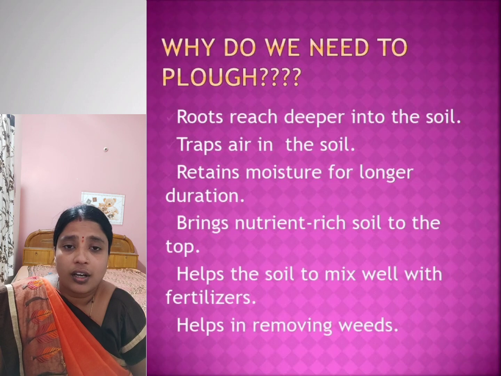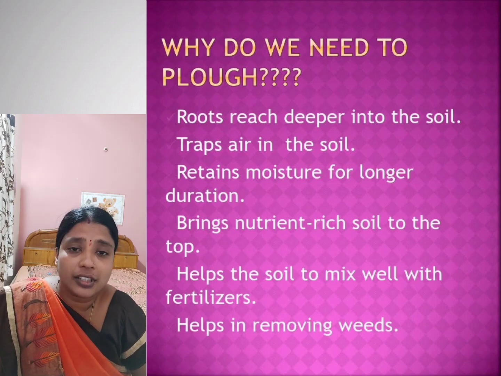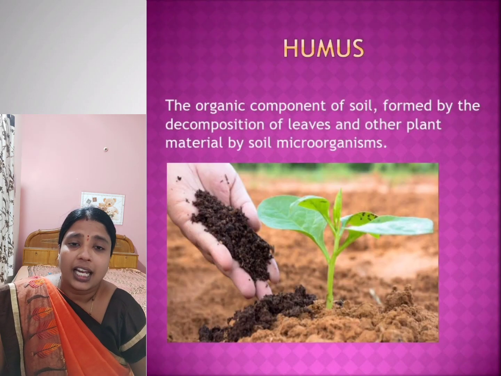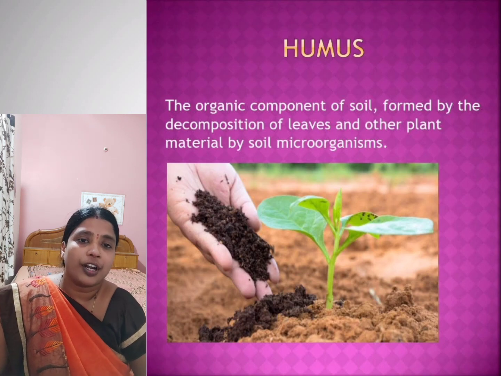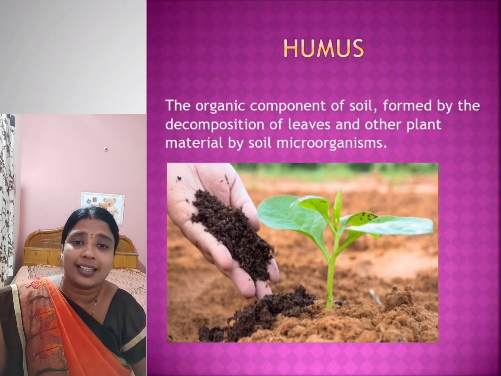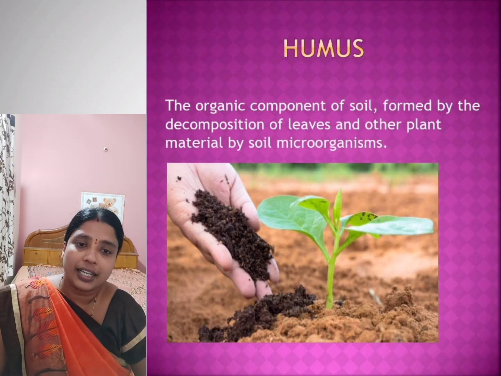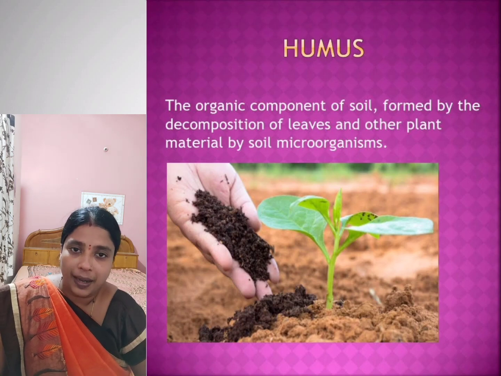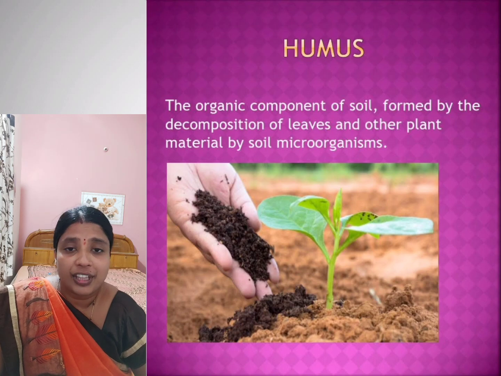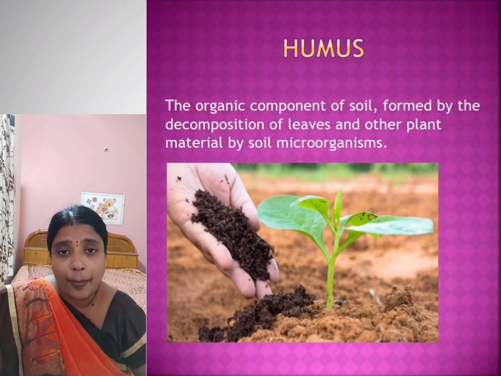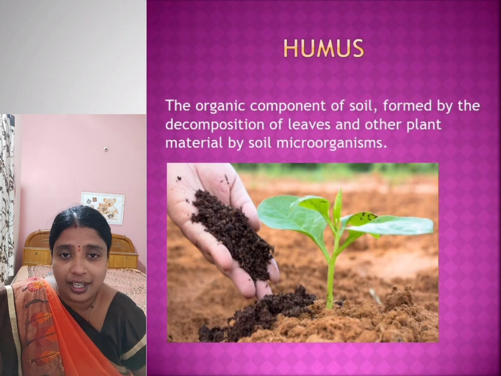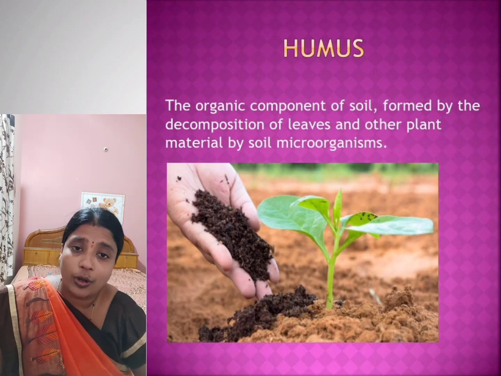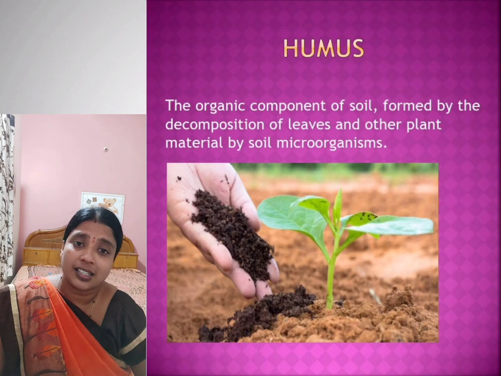Now one more important topic is humus. What is humus? Humus is the organic component of soil that is formed by the decomposition of dead plants and animals, or the leaves and other plant material, with the help of microorganisms. As you know, microorganisms are present everywhere around us, so they are also present in the soil.